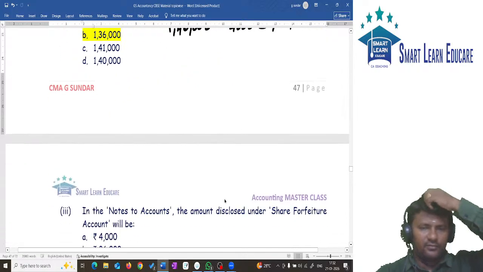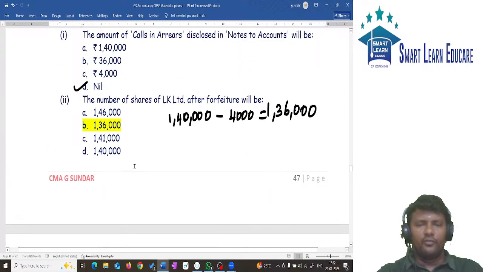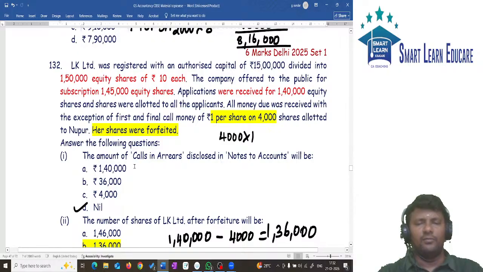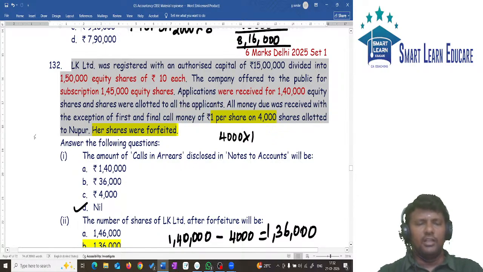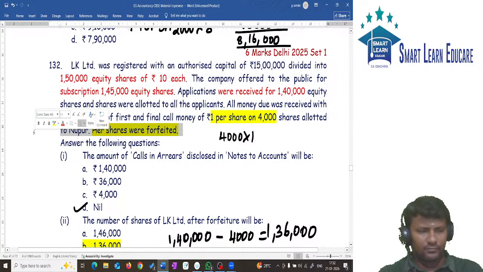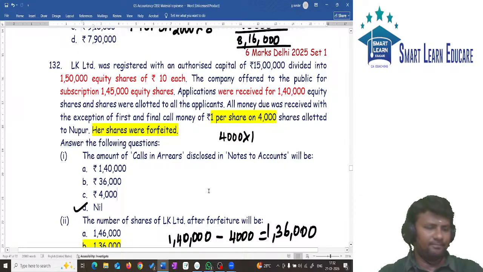Next, in the notes to accounts, what is the amount to be disclosed under share forfeiture account? In forfeiture of shares, how much amount will be disclosed? Please tell me the answer. What is not paid?